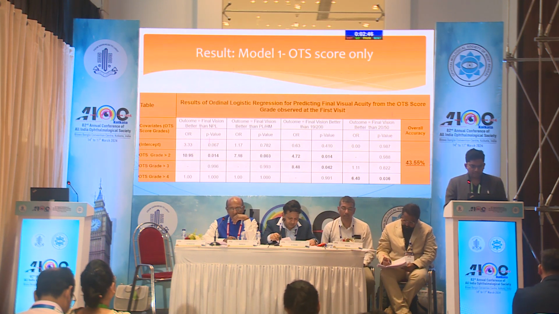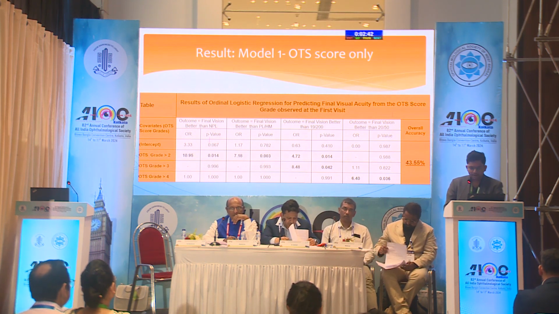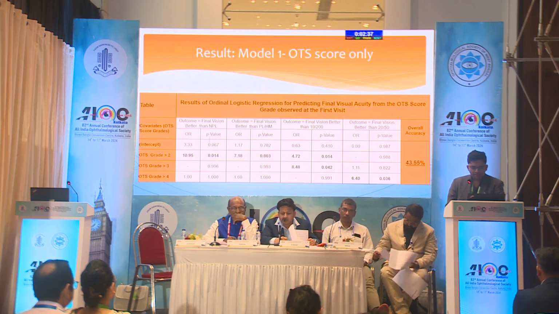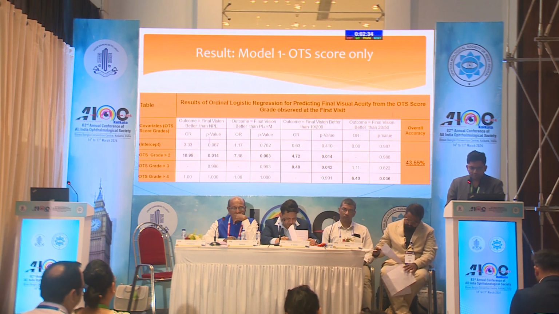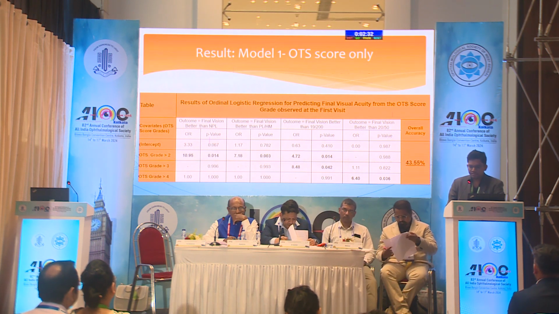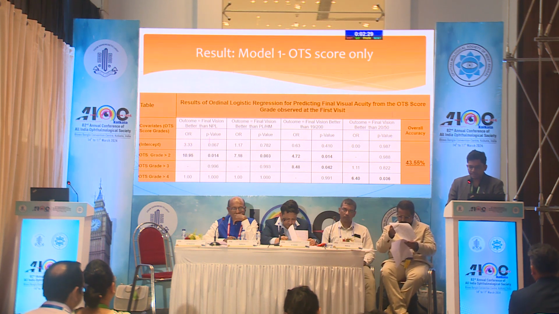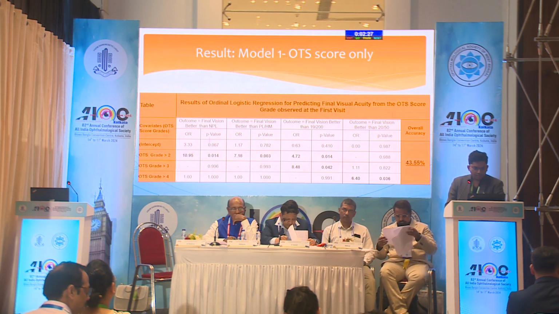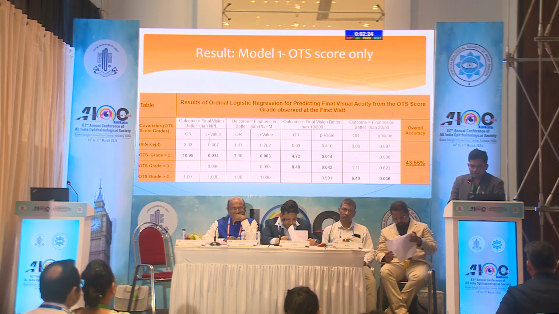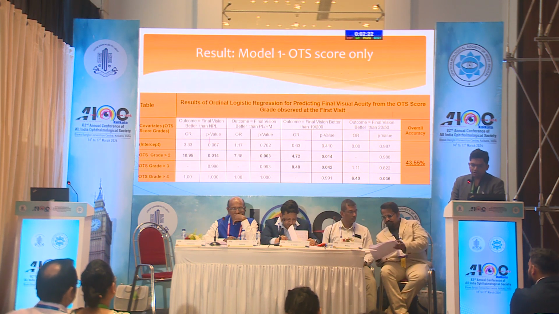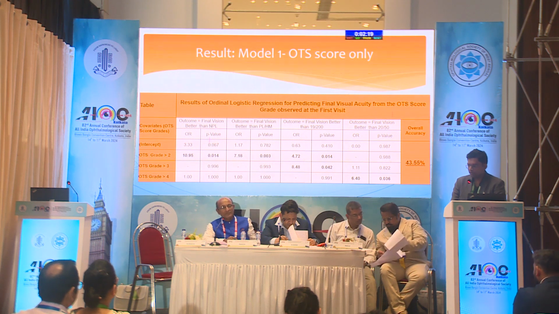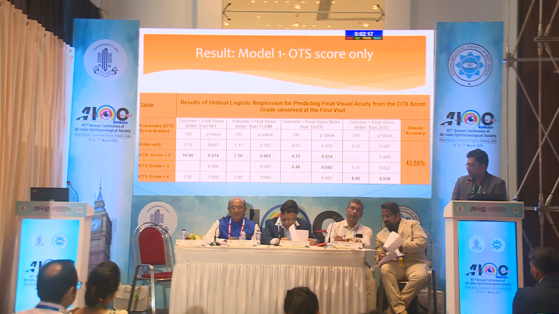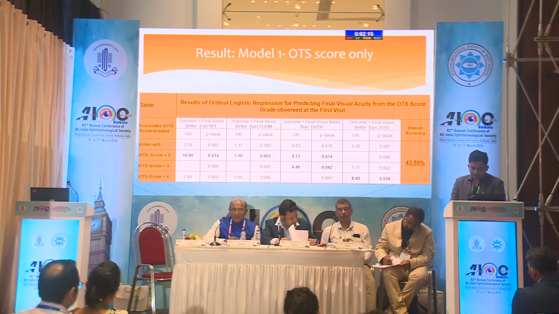Now this table represents the ordinal logistic regression to predict the final visual acuity from the ocular trauma score. What we did here is that we tried to find out the predictability of the score, whether it was better than NPL, better than PL or HM, better than 20 by 200, or better than 20 by 50. These are the visual acuity score grades which are given in the OTS system as well. Here we used only the OTS score, and we found that the predictability of estimating final visual acuity was only 43%. So in more than half of the patients, the OTS failed to predict the final visual acuity.